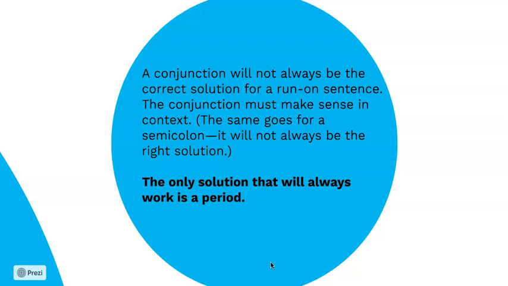A conjunction isn't always going to be the correct solution. It has to make sense in context. You're not just going to throw a random conjunction in there to connect two sentences. So sometimes a conjunction will make sense, sometimes it won't. If your run-on sentence is very long, a lot of times it's a good idea to break it up into multiple sentences rather than trying to string it all together using a conjunction. So the only solution that will always 100% work is a period.